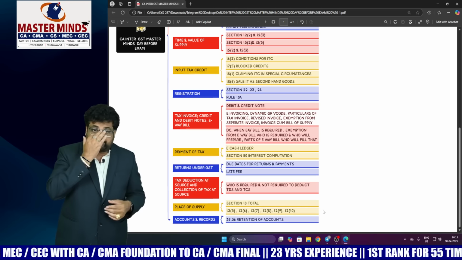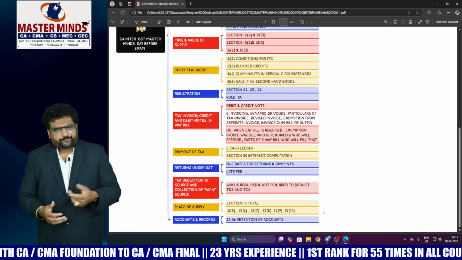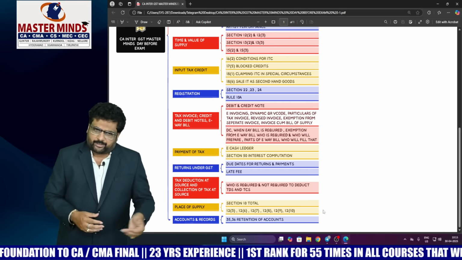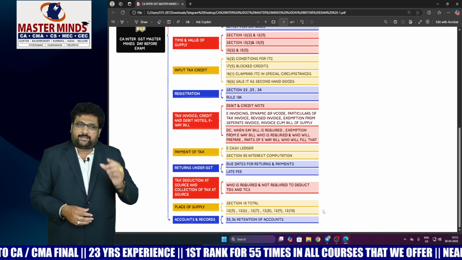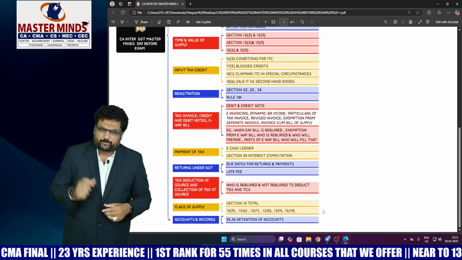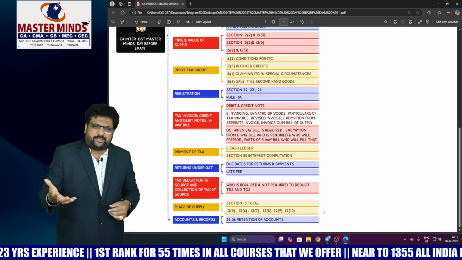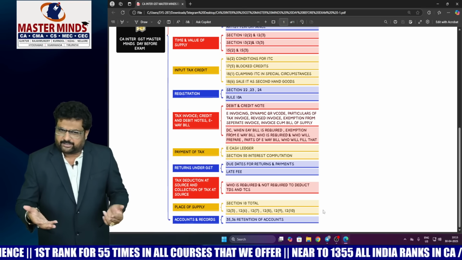And the next chapter is tax invoice, debit notes, credit notes, e-way bill, etc. In that, you need to keep focus on areas like debit note and credit note, invoicing, dynamic QR code, particulars of tax invoice, in that especially HSN code and recipient details. If it is a B2B supply, then what are the recipient details that should be there?